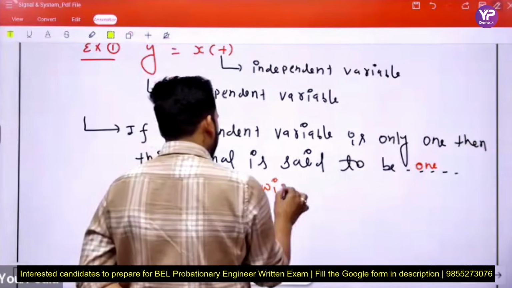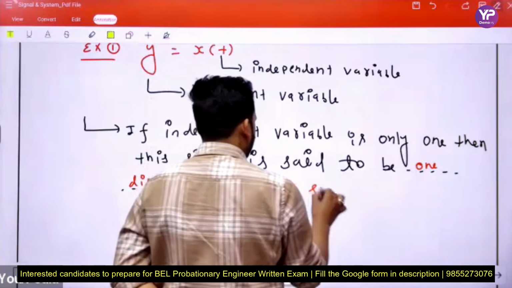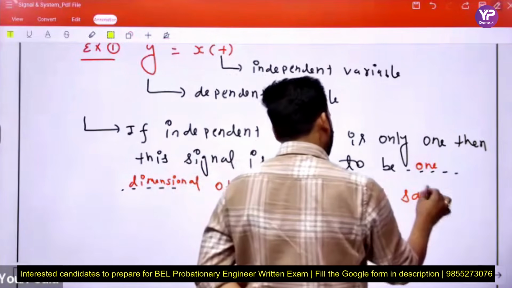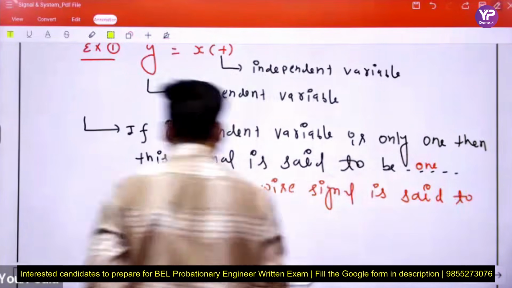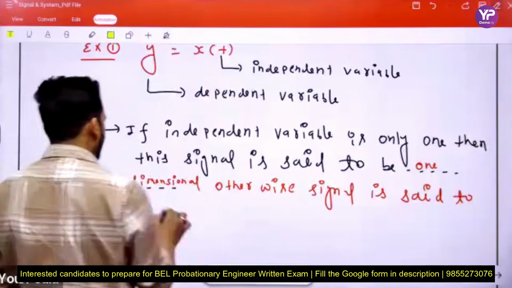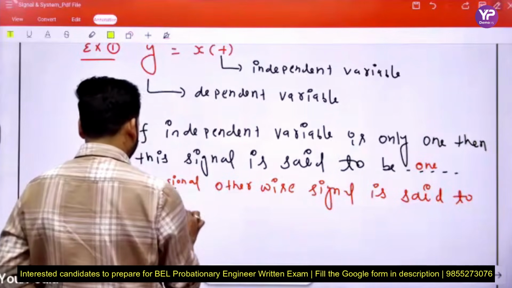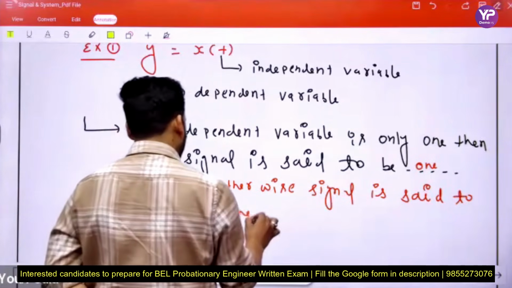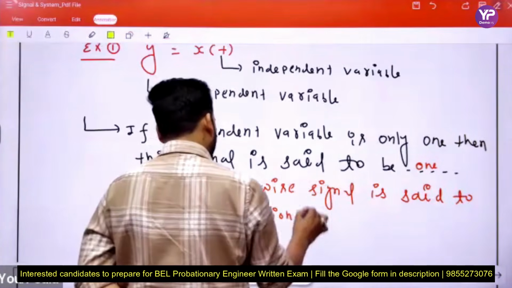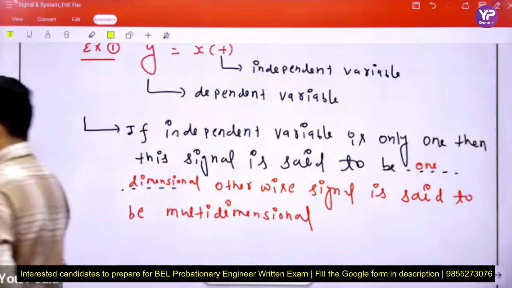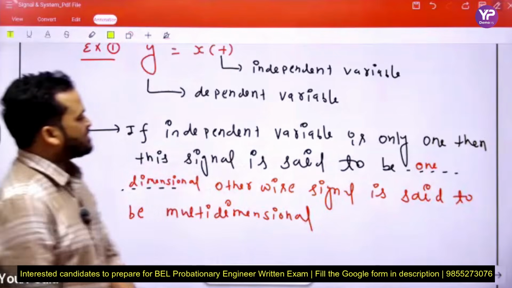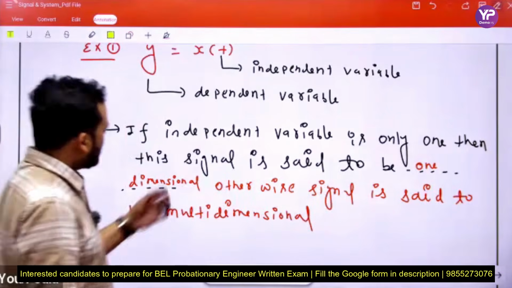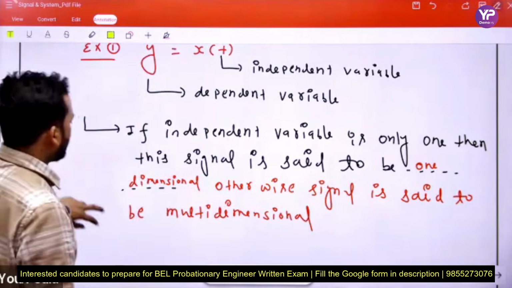Otherwise the signal is said to be multidimensional. See, if the independent variable is only one, then this signal is said to be one dimensional. Otherwise the signal is said to be multidimensional.